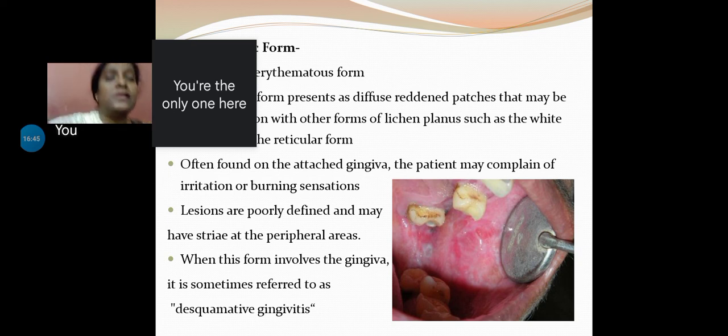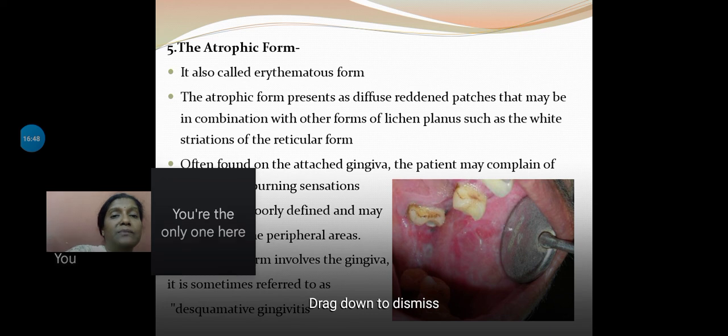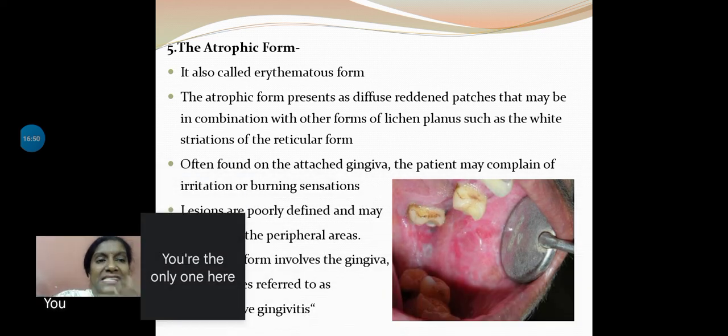So erythematous forms are present. The atrophic form presents as diffuse reddened patches that may be in combination with other forms of lichen planus, such as white striations of the reticular form. These are most commonly seen on the gingiva, especially the attached gingiva, and the patient may complain of high irritation, burning sensation, even bleeding, because brushing, eating, and gargling all involve contact.